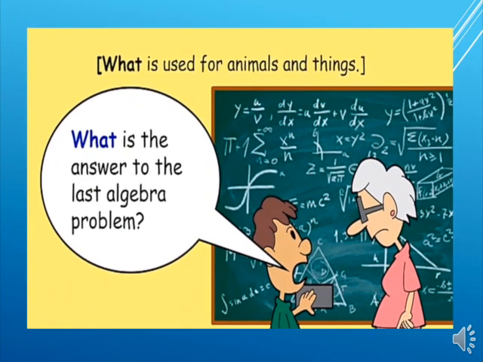Children, the next interrogative pronoun is what. What is used for animals and things. Let's see an example: what is the answer to the last algebra problem? So children, here what is an interrogative pronoun because it is not followed by a noun. Children, can you see here? Is there a noun after what? No. So what is an interrogative pronoun.